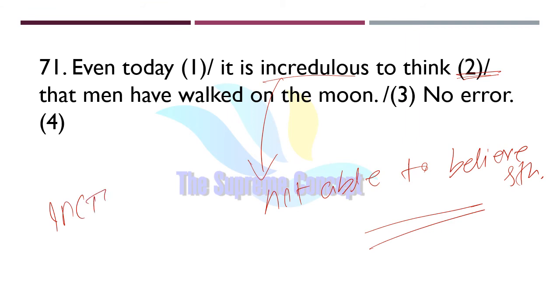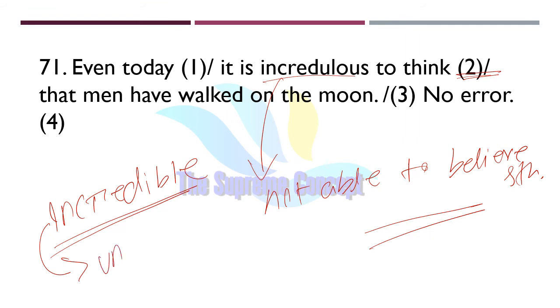We will use incredible in this case. Incredible actually means unbelievable, very difficult to believe. So even today, it is unbelievable to think that men have walked on the moon. Now you can see this sentence provides complete sense, and it is absolutely correct to use incredible here.